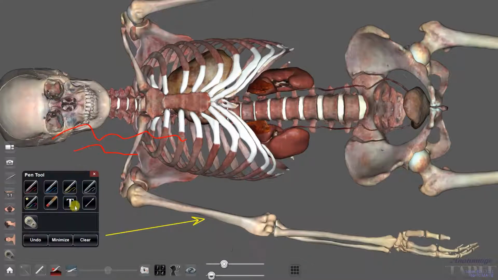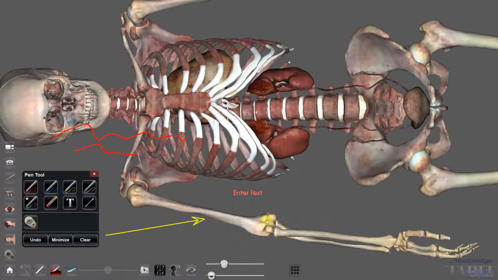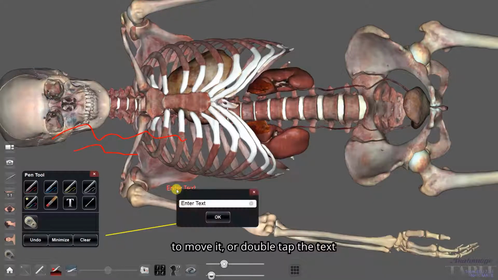For text, select the icon and tap on the screen to place your text. Tap and drag the text to move it, or double tap the text to edit.